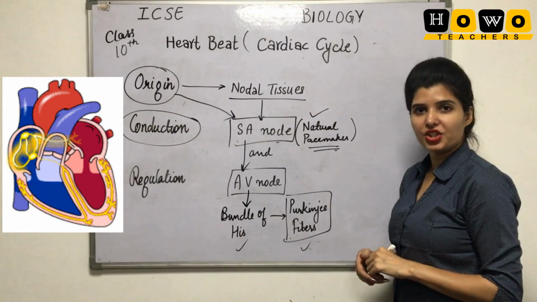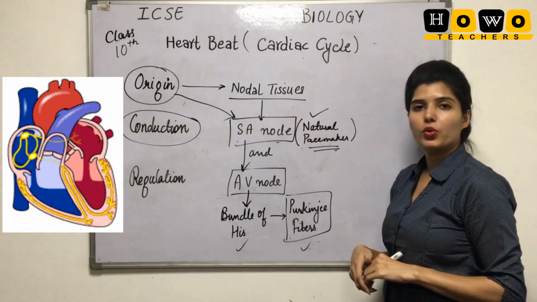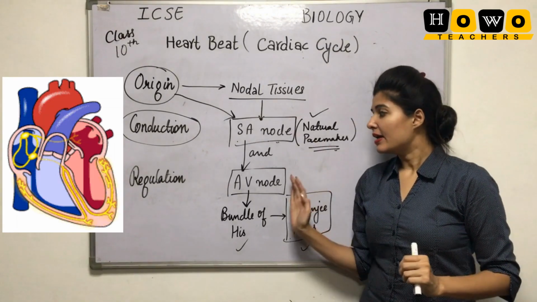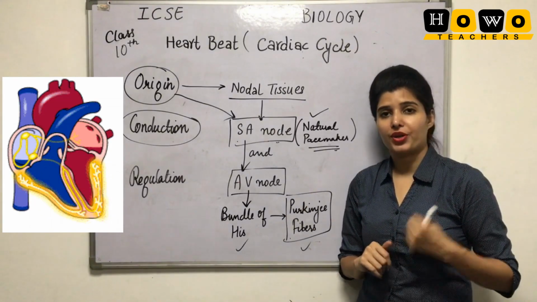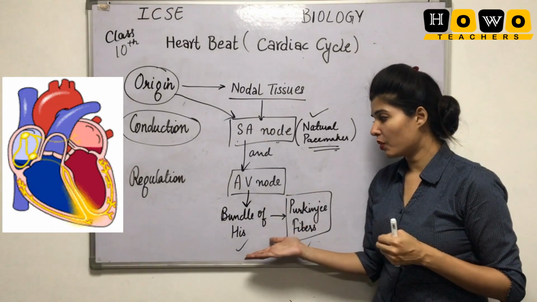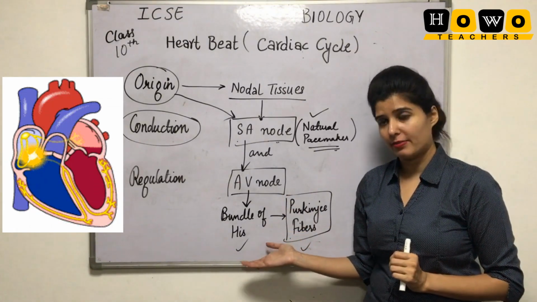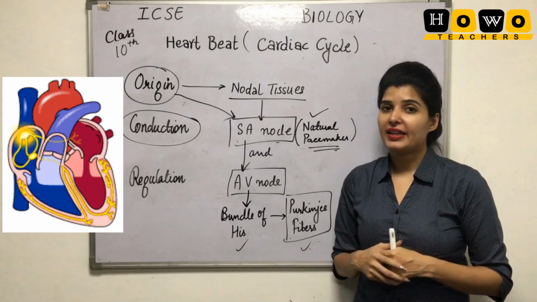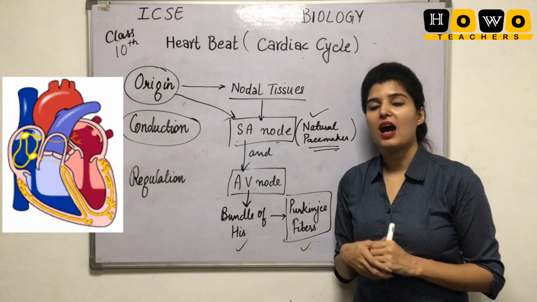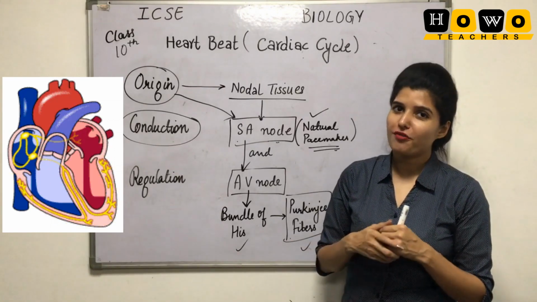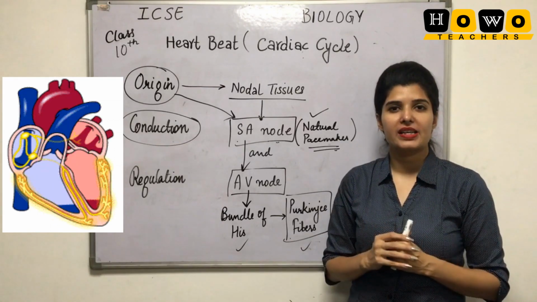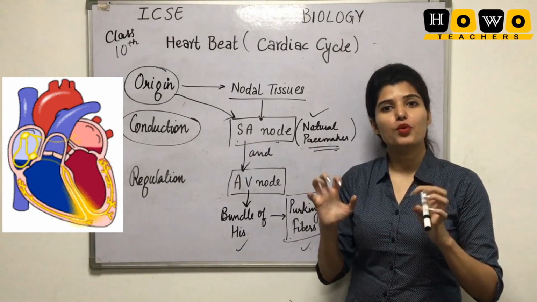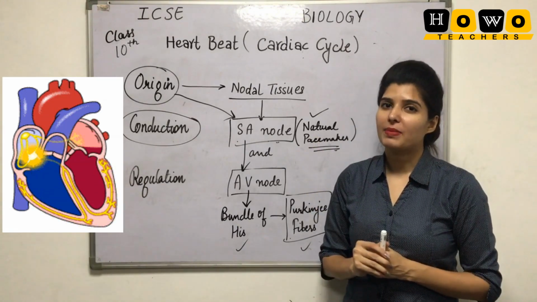In the conduction process, the SA node firstly conducts the impulse, which is then transferred to the AV node, which is further moved towards the bundle of His fibers and then towards the Purkinje fibers in the ventricles. This is how there is the conduction of impulses, and because of these impulses there will be movement in the heart muscles.